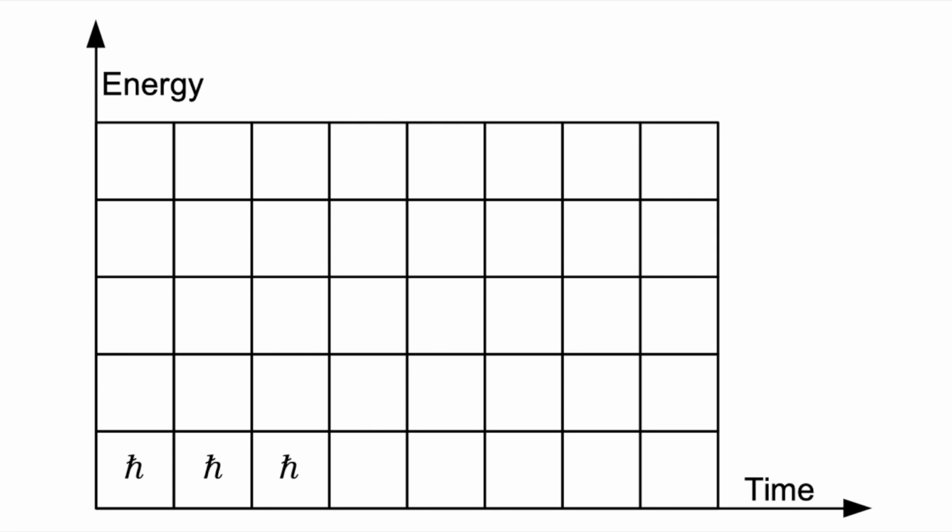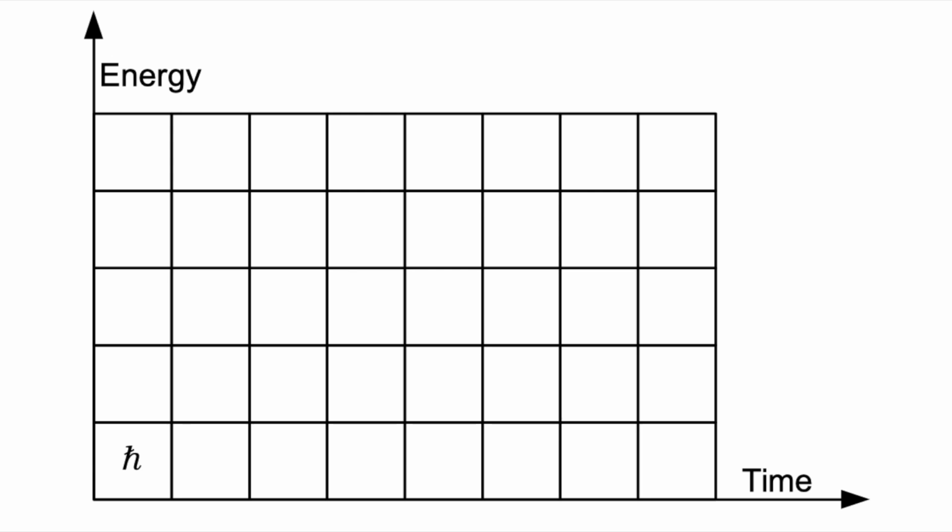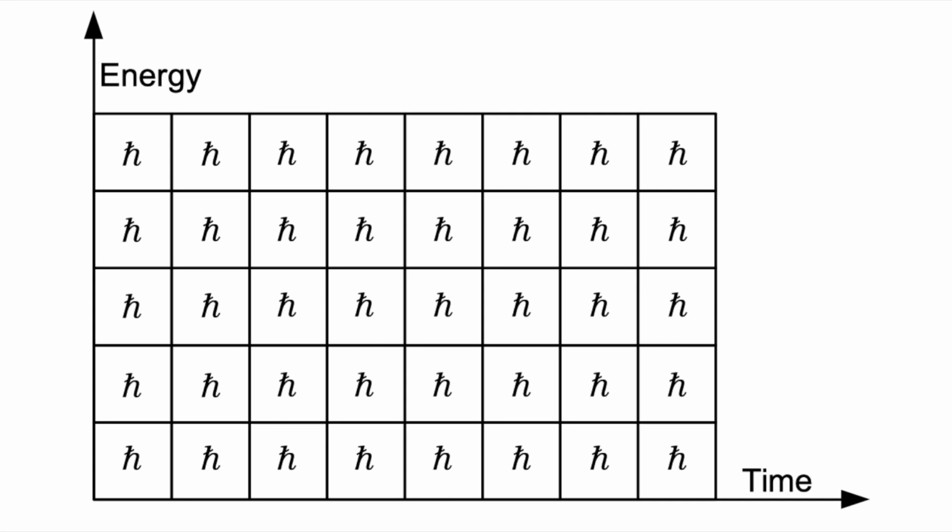For example, we can sum up or multiply apples using natural numbers. The result will always be natural amount of apples. 1 apple, 2 apples, 3 apples, etc. The same way for action. If energy is discrete and time is discrete, we can get 1 action, 2 actions, 3 actions, 4 actions, 5 actions, 6 actions, and so on.